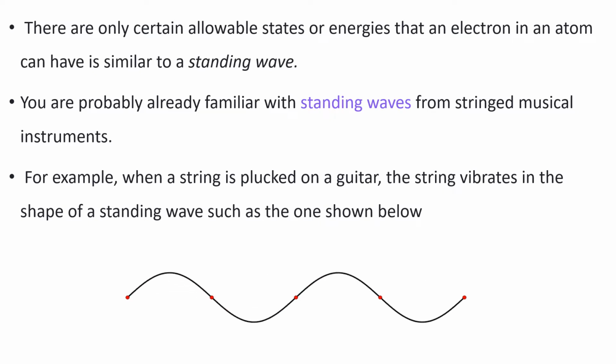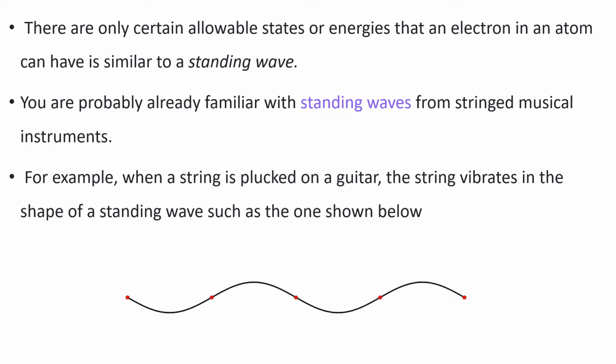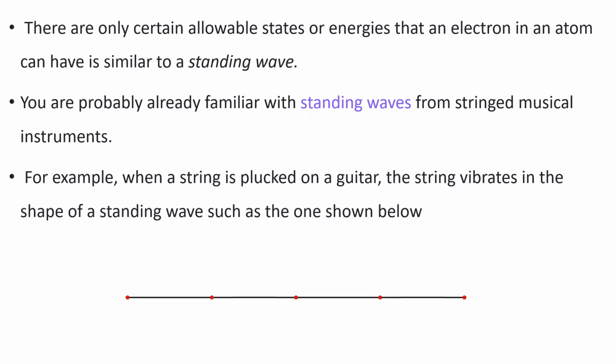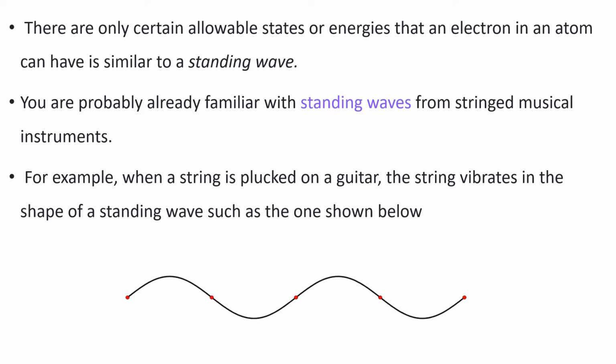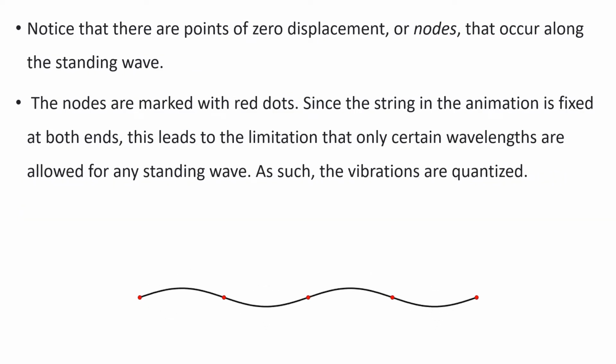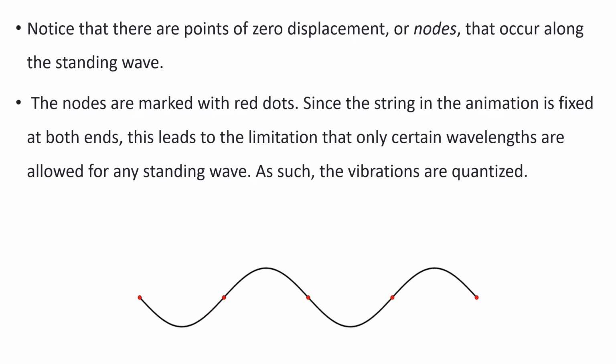The fact that there are only certain allowable states or energies that an electron in an atom can have is similar to a standing wave. You are probably already familiar with standing waves from stringed musical instruments. For example, when a string is plucked on a guitar, the string vibrates in the shape of a standing wave. Here, there are points of zero displacement, or nodes, that occur along the standing wave. The nodes are marked with red dots.